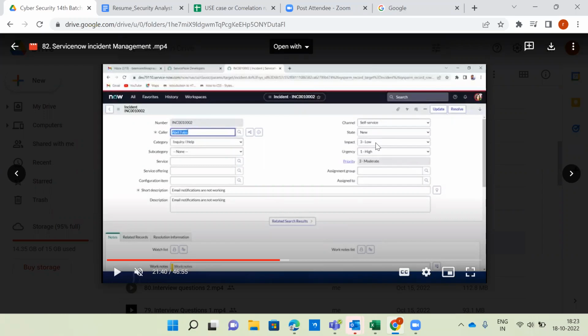Many times for urgency, we can see P1, P2, P3, P4, P5. What does it mean? Priority 1, priority 2, priority 3, priority 4, priority 5.